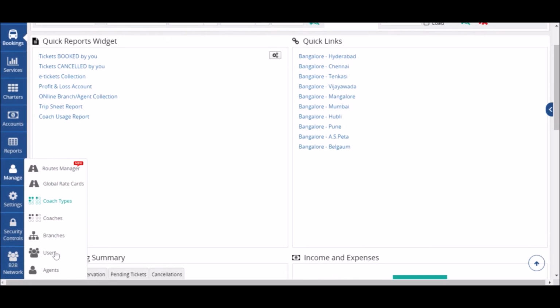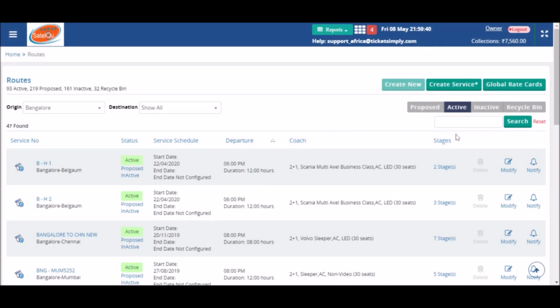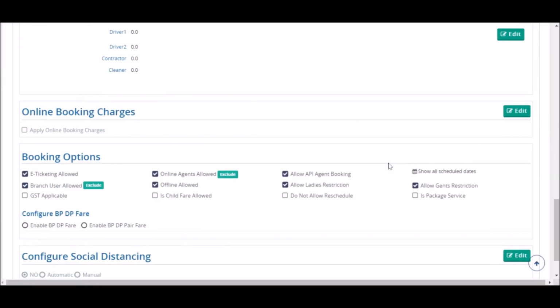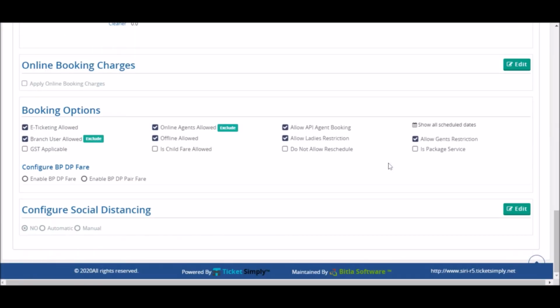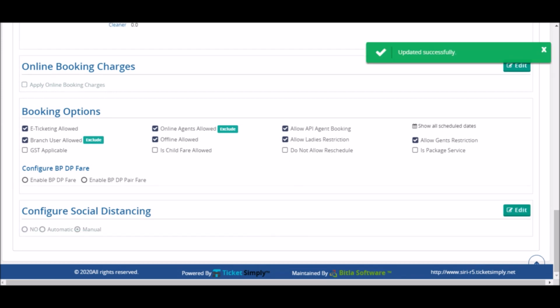Once you have logged in, go to Manage under menu and click on Routes. Hit Modify for the route you would like to configure social distancing on. At the bottom, you will see the heading Configure Social Distancing. Click the Edit button on the right. You will see three options here: No, Automatic and Manual. Select Manual and hit Update.